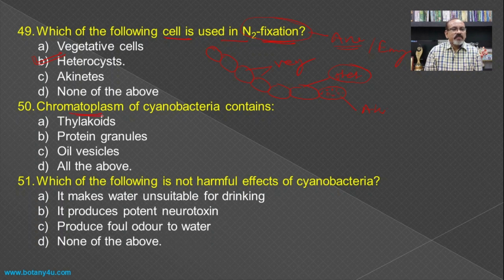The chromatoplasm of the cyanobacteria, meaning the peripheral region of the cell, contains thylakoids which are responsible for carrying out the process of photosynthesis. It contains protein granules and also oil vesicles, and hence all of the above becomes the answer for this one.